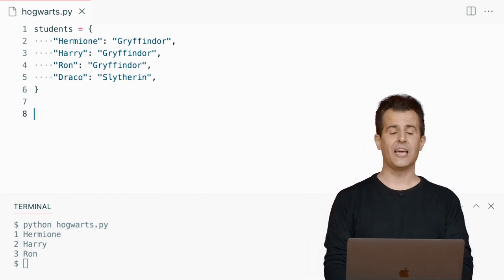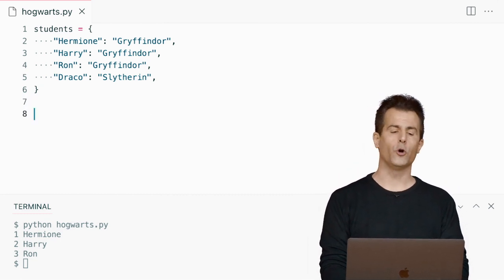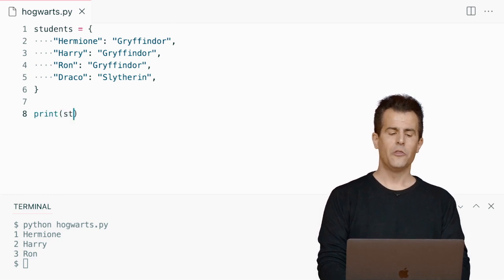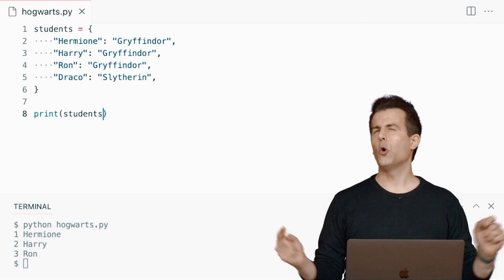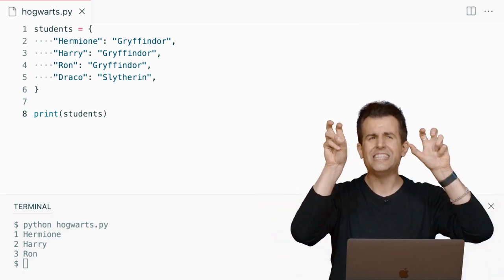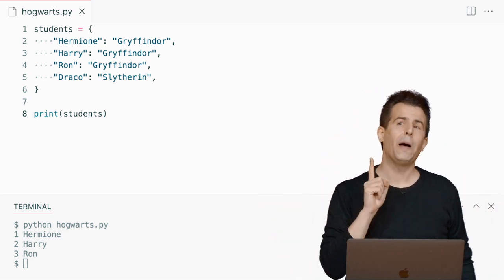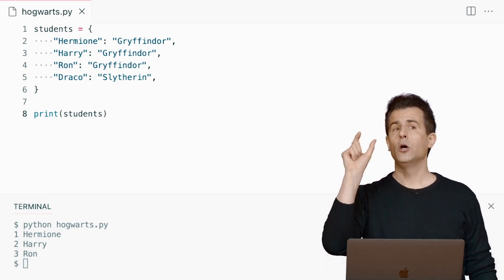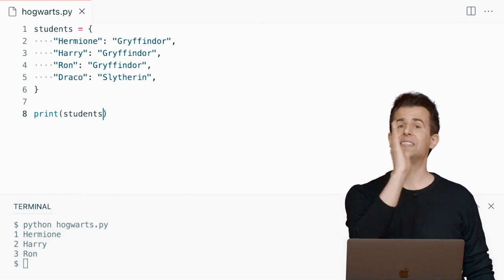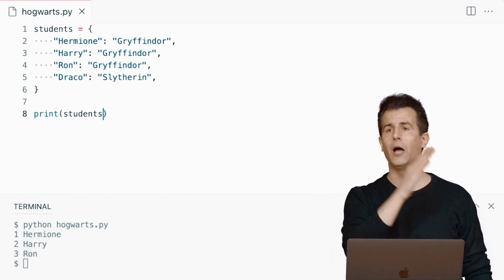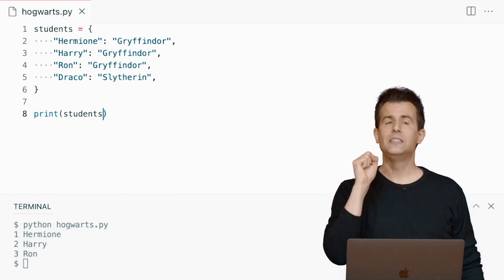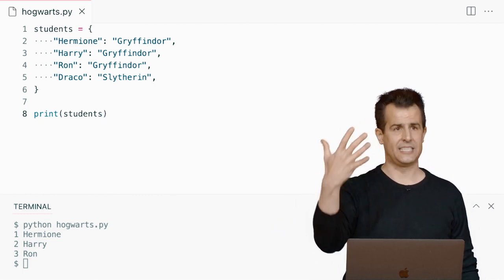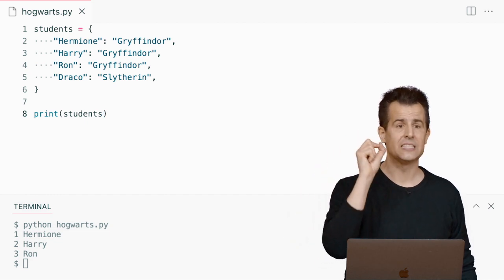The syntax is almost the same. If I want to print out the very first student, Hermione's house, I could do this. Print out the name of the variable, but I need to go inside of the variable. I need to index into it. And what's neat about dictionaries is that whereas lists have locations that are numeric, 0, 1, 2, Hermione, Harry, Ron, respectively, dictionaries allow you to use actual words as your indices, so to speak, your indexes, to get inside of them.